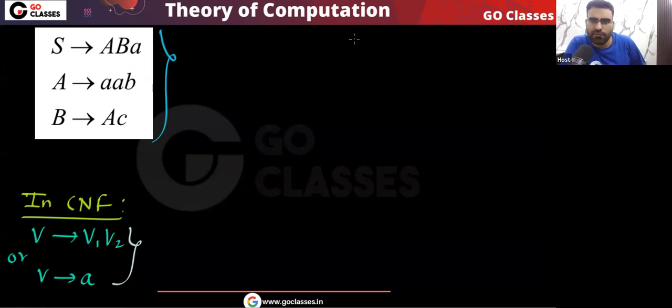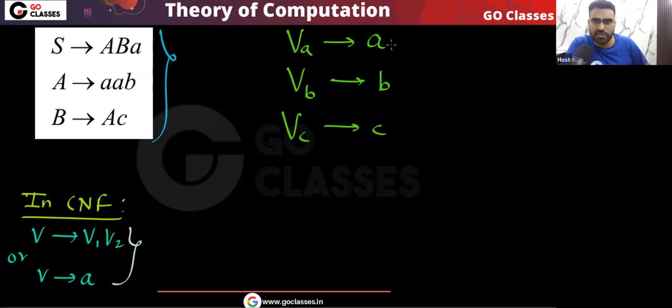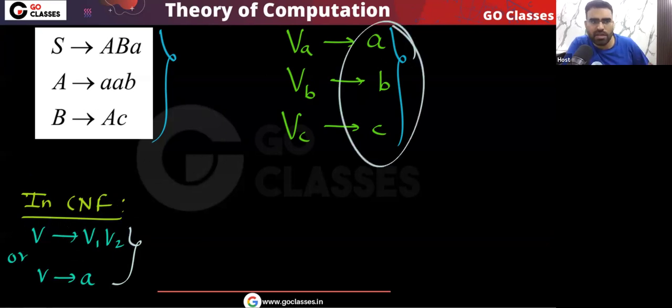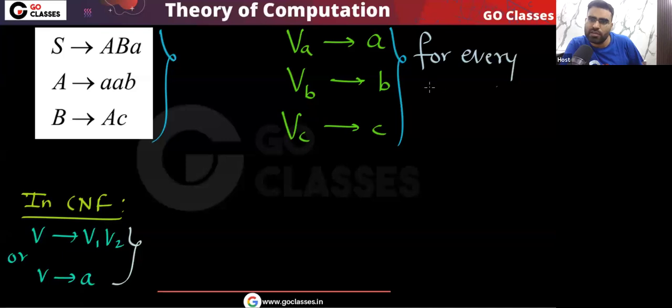For terminal A, I will create a variable VA, which goes to A. I will create a new variable VB, which goes to B. I will create a variable VC, which goes to C. So you can easily see that for every terminal symbol, I am creating a new variable, because in the Chomsky normal form we have a variable going to a single terminal, or a variable going to two variables. So for every terminal, we are creating productions. Okay, is this clear? We will do this for every terminal symbol.